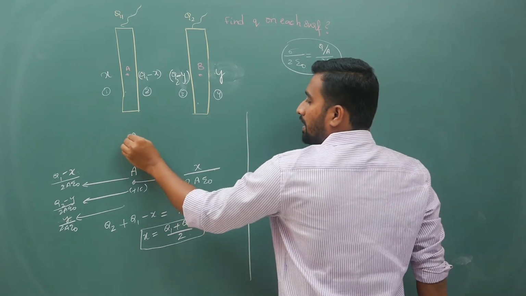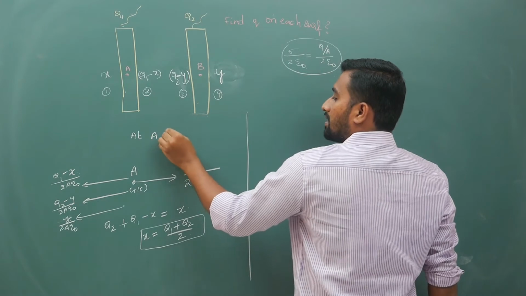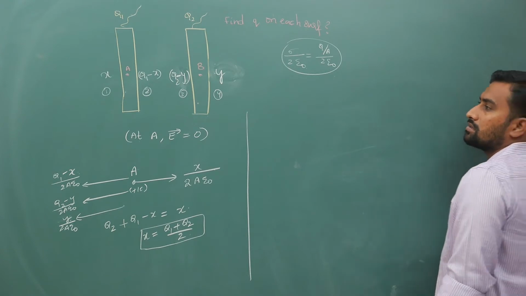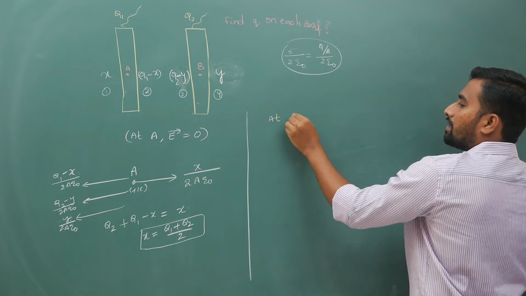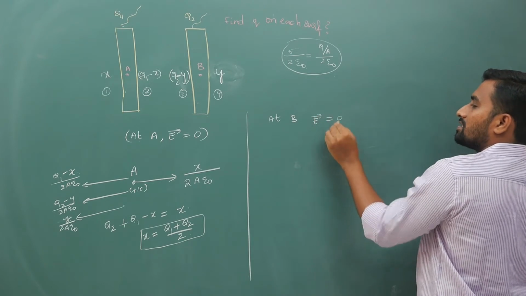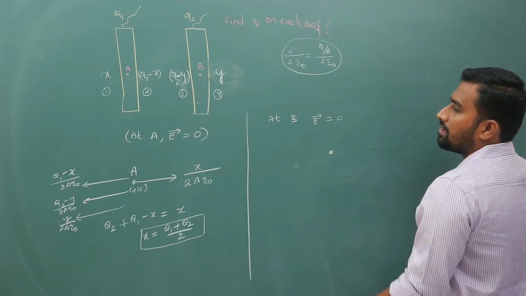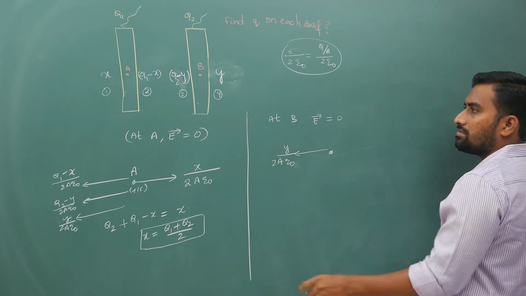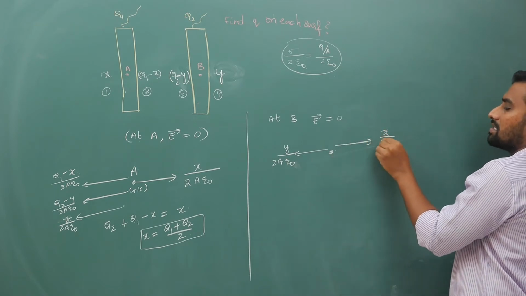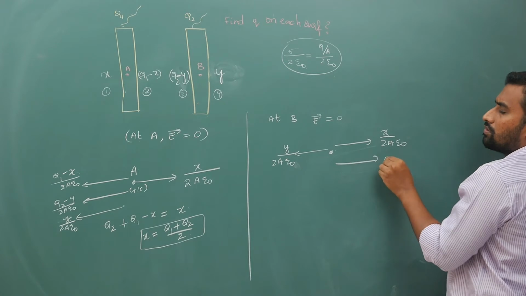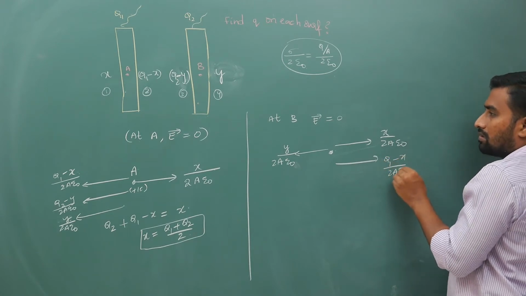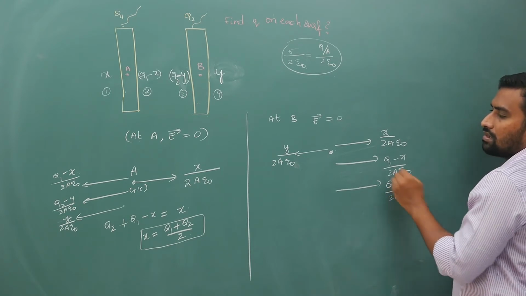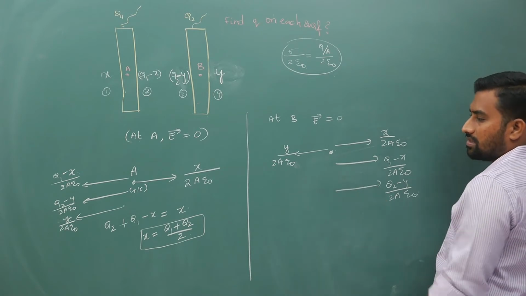Here I am assuming at A your electric field is 0, because according to Gauss law, inside a metal your electric field is 0. Similarly at B also your electric field is 0. Now if you take this B, then y by 2a epsilon naught is repulsion from this side. From the other side it is (q1 minus x) by 2a epsilon naught, and because of q2 minus y, it is (q2 minus y) by 2a epsilon naught. Left hand side, right hand side, resultant electric field is supposed to be 0.